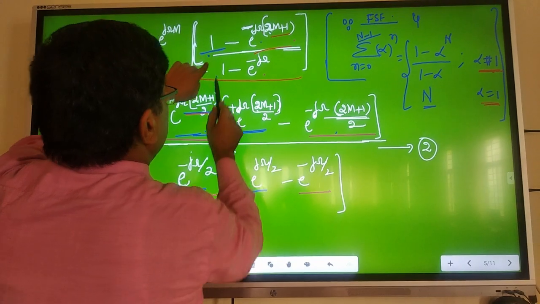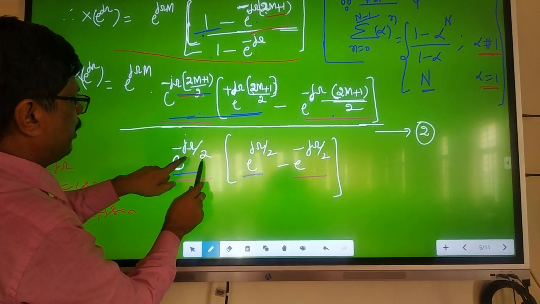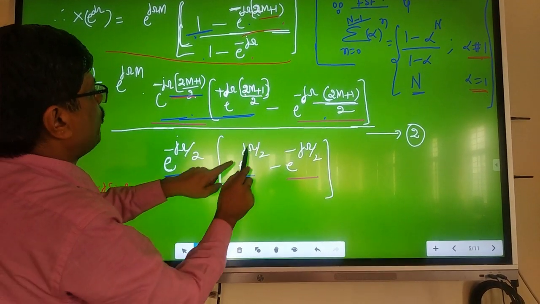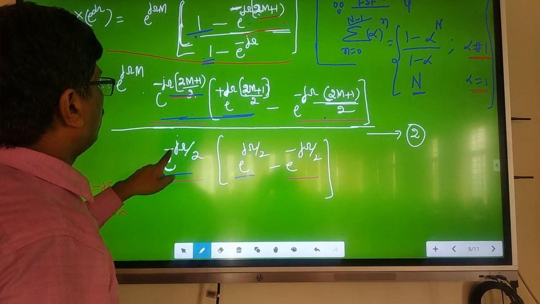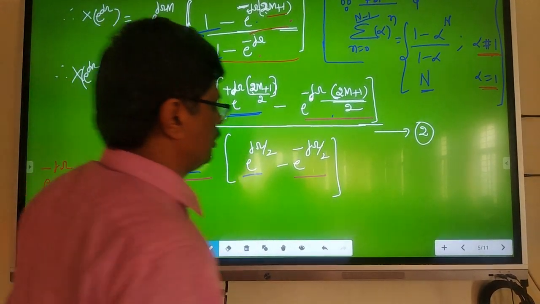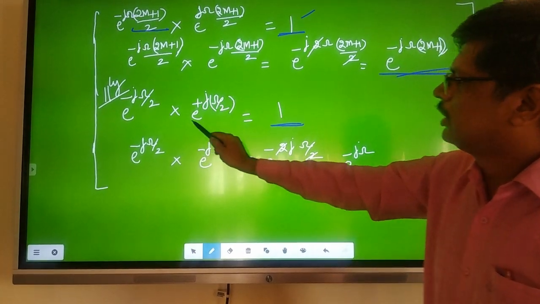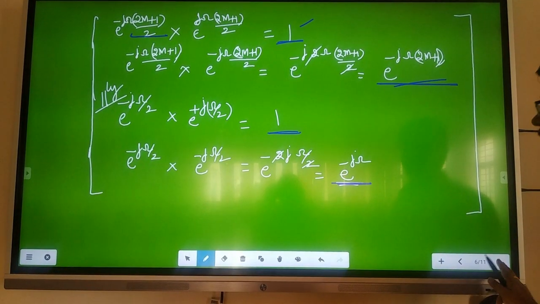Similarly, the one below is there, the e power minus j omega term. What I will do is write omega by 2 here also, so e power minus j omega by 2 into e power plus j omega by 2. When you multiply this, you will get 1, because e power minus j theta times e power plus j theta is equal to e power 0, which is nothing but 1. I have shown here that e power minus j omega by 2 into e power plus j omega by 2 is equal to 1. Now similarly, the last term.